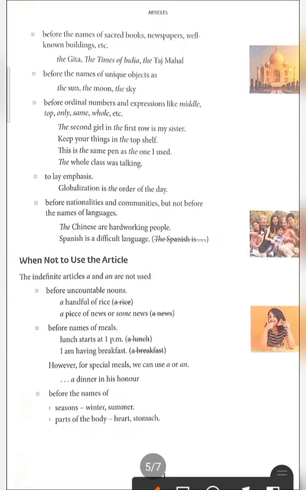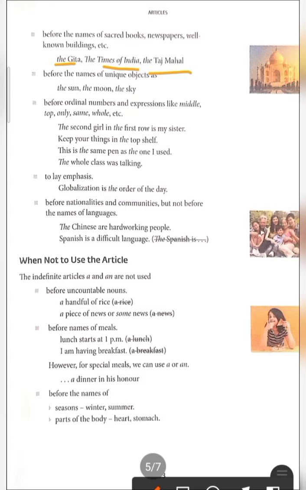We use the article "the" before the sacred books, names of sacred books and newspapers, as well as well-known buildings. For example, the Gita, it's a sacred book; the Times of India, a newspaper; the Taj Mahal. This is a well-known building, so that time we can use "the" before it.